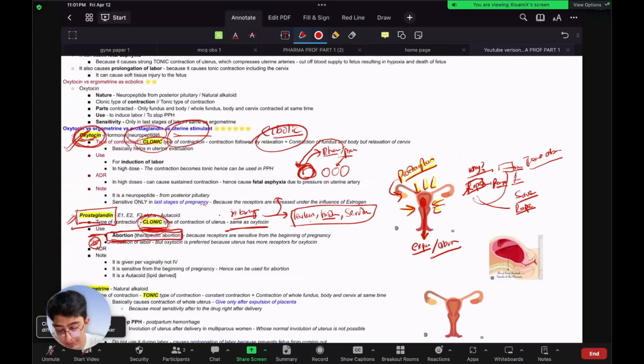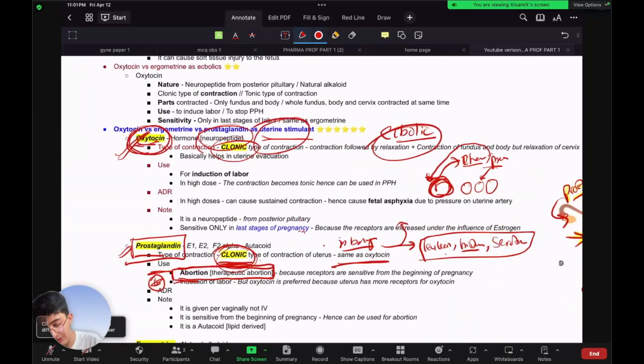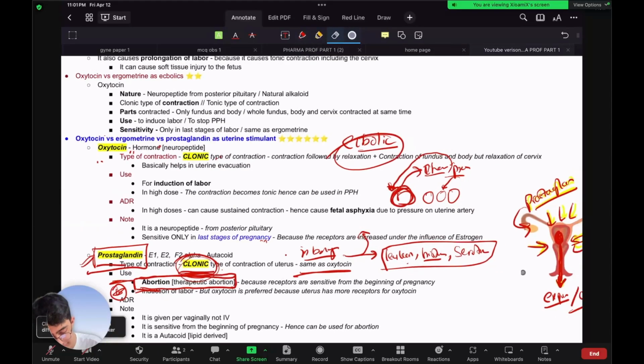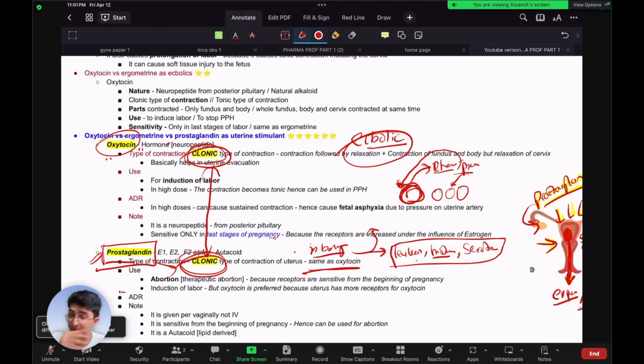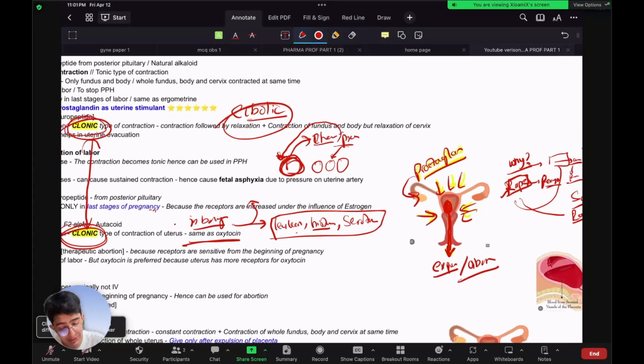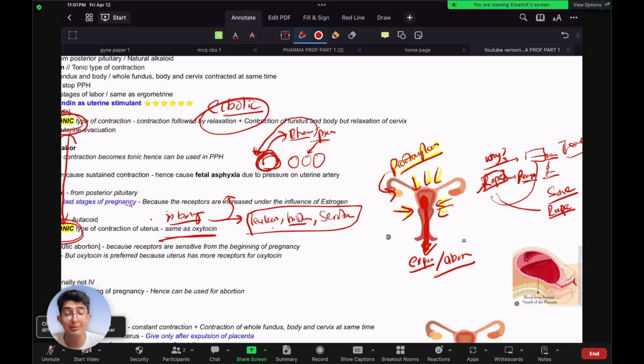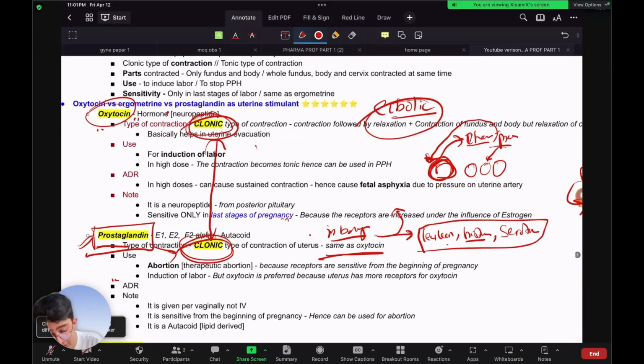Now one question you might be asking is, since oxytocin also causes clonic type of contraction, and I mentioned prostaglandin also causes clonic type of contraction, why don't we give oxytocin to cause abortion? Because both of them cause clonic type of contraction, both of them should be able to cause abortion. Oxytocin will also cause clonic contraction and will probably push this baby out. But in the uses of oxytocin, we have not mentioned abortion.